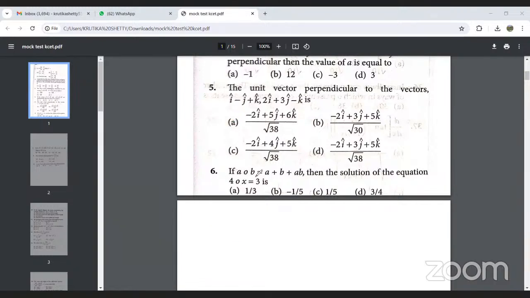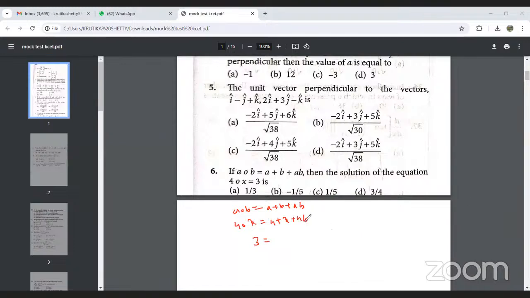Here one operation is given, and they are saying that if A composition B is equal to A plus B plus AB, then the solution of 4 composition x equals 3. This 4 composition x can be written as 4 plus x plus 4x, because the A value is 4 and the value is already given, equal to 3. They are asking us for the solution, that is, we need to calculate the x value. So how can we calculate the x value?